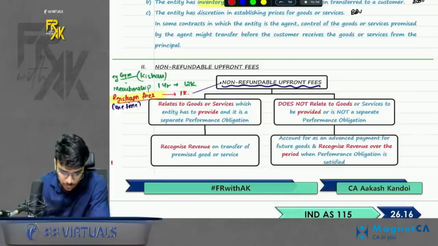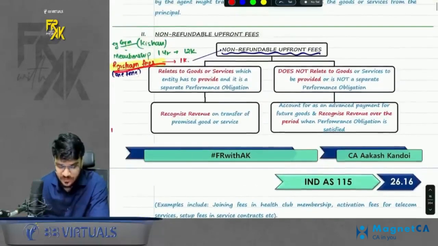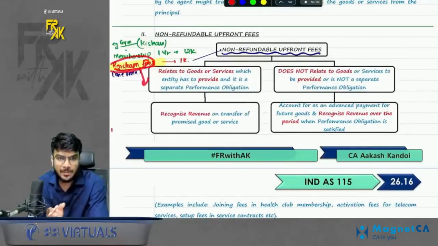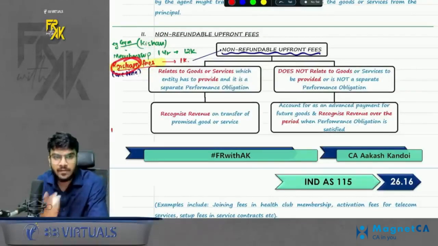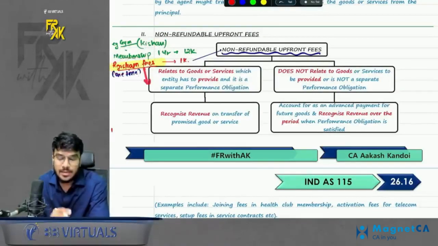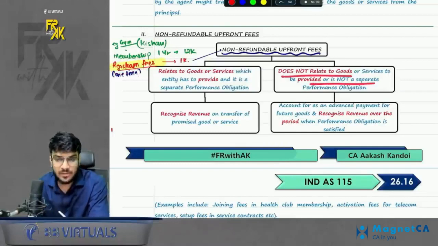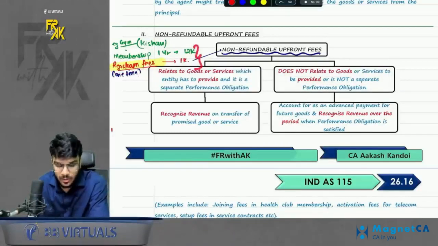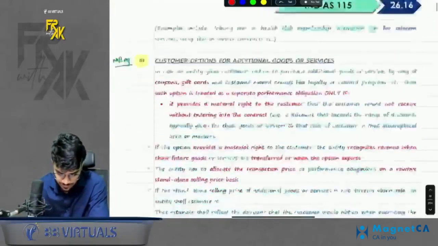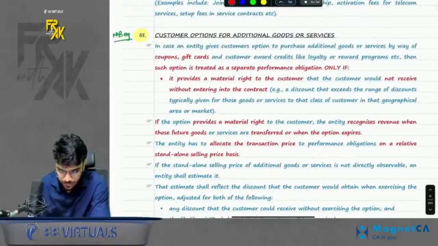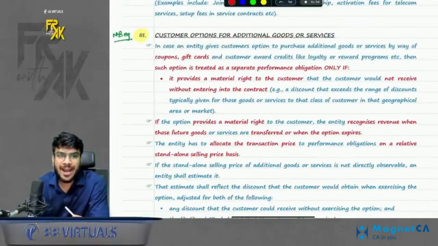So ask the company whether you gave any distinct goods for this registration fee. Let's say, for example, the company says we gave a gym bag, a gym kit for this registration fee. So this registration fee is a separate PO and the membership fee is a separate PO. Book the membership fee over the period, book the registration fee at one shot. But if for the registration fee the company is not giving any distinct goods or service, in that case you will merge these 2 amounts, call it the full amount, and book this full revenue over the period. Non-refundable upfront fees. Simple.